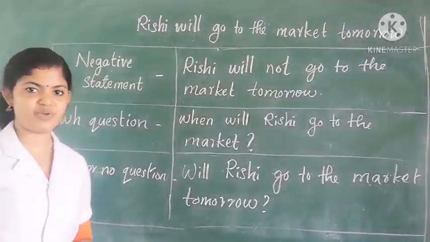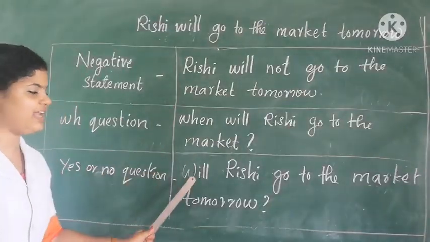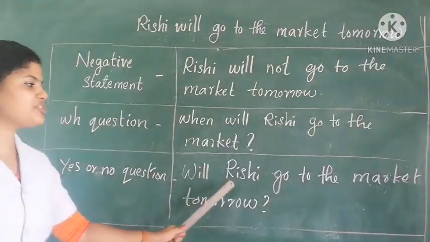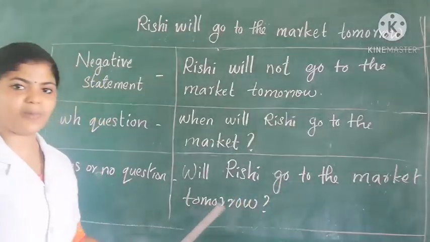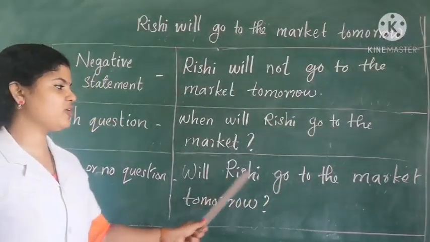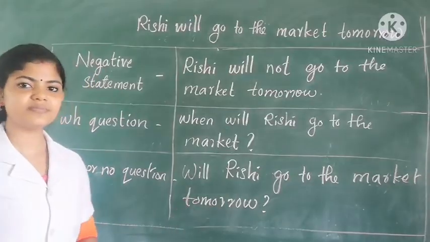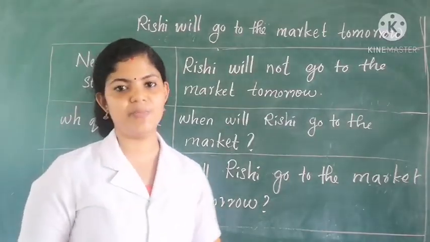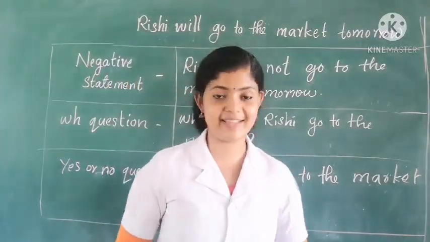Next one, yes or no question. The answer should be yes or no. For that we have to use the word will at the beginning. Will Rishi go to the market tomorrow? Can be yes or no. So this is how you have to change the sentences.